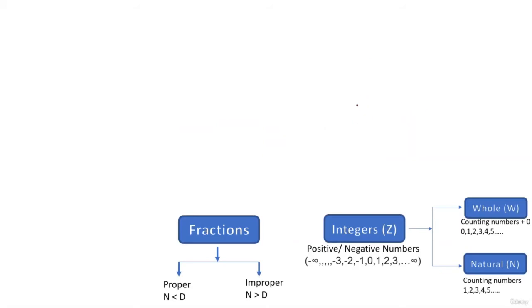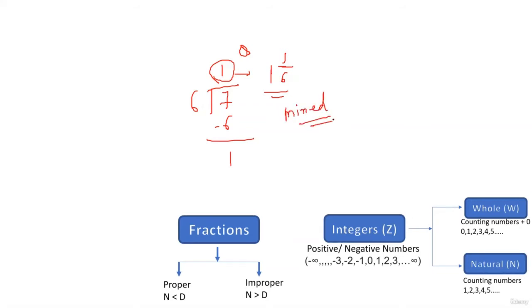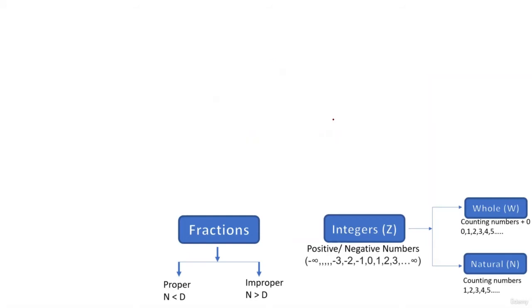Okay, so the further reduction of fractions we'll see now. Improper fractions can be further reduced. Okay, let's say I take 7 divided by 6 only as an example. So 6 ones are 6, the remainder is 1. So write the answer. This part is called the quotient of the division. Write the quotient as such, the remainder 1 and the divisor 6. So 7 by 6 can also be written in this form as 1 and 1 by 6 in the mixed form. All right. So always remember, improper fractions can always be represented in the mixed form. Okay. Just one more way of writing them.